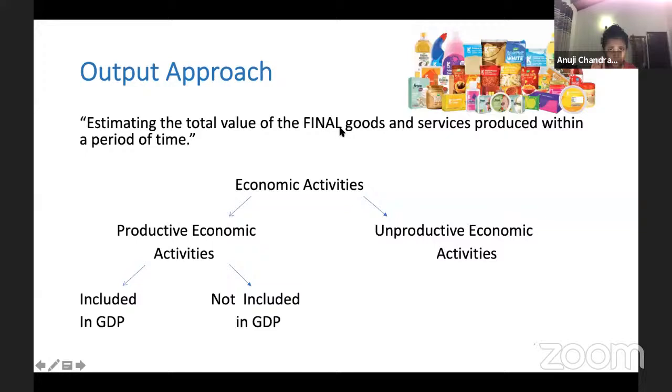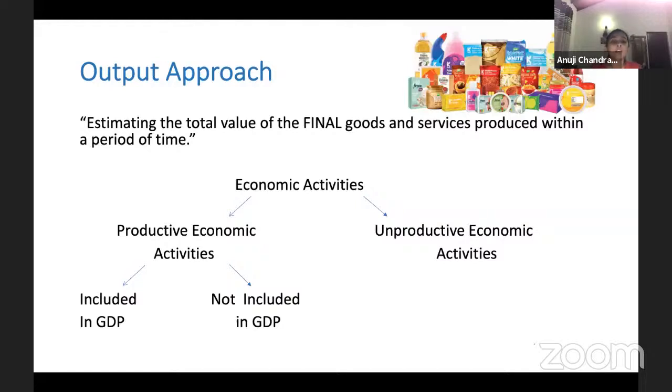Let's hold on to that thought. Let's look at that a bit later. Just remember that there is something called the final goods. I will be looking into this in detail as we move on. Okay. So in the output approach, we take the total value of the final goods and services produced within a period of time. Like I said, in 2020, how many goods were produced inside Sri Lanka?